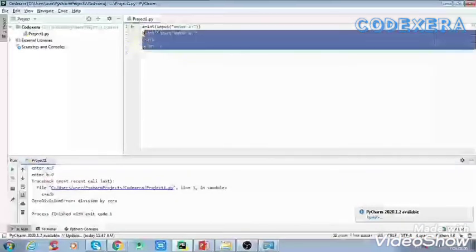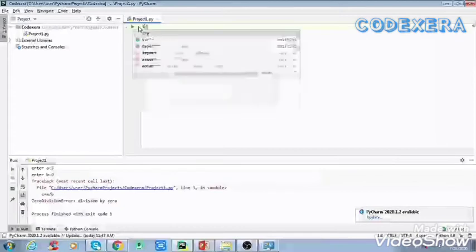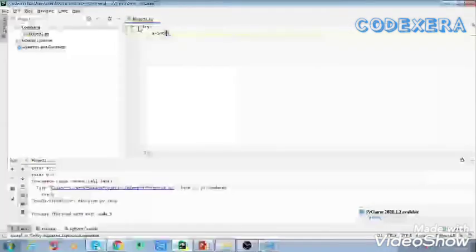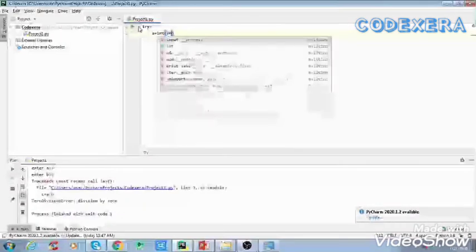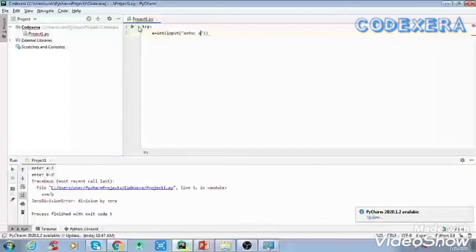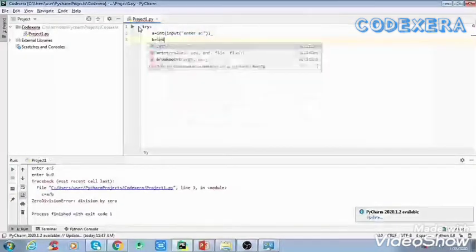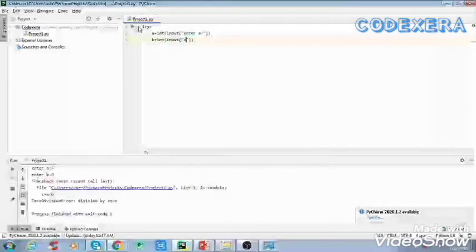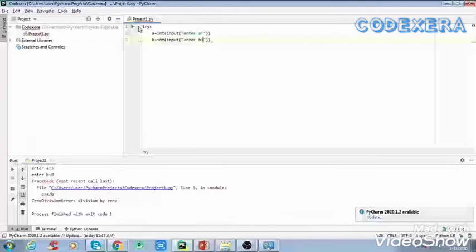Suppose we have written a try, and inside that we give input: a is equal to input("enter a"), b is equal to input("enter b").